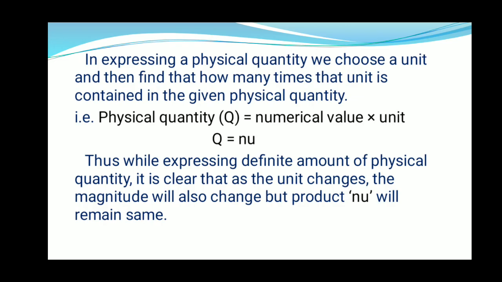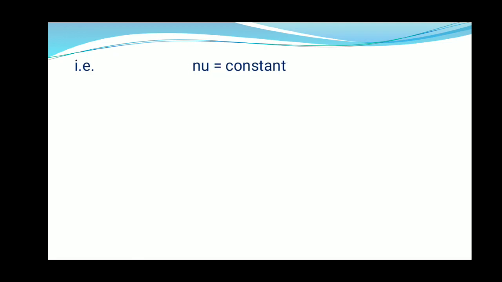While expressing a definite amount of physical quantity, it is clear that as the unit changes, the magnitude will also change, but the product N into U will remain the same. That is, N into U is equal to constant, or N1 U1 is equal to N2 U2 is equal to constant.